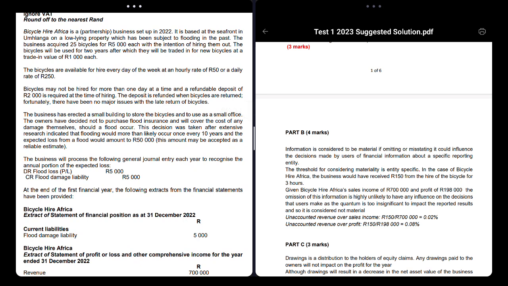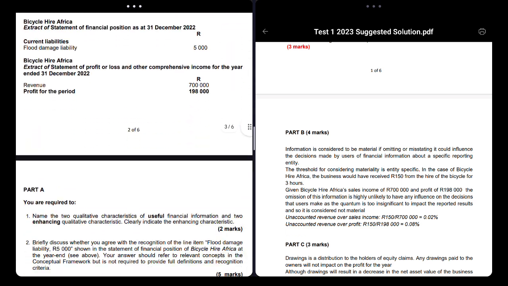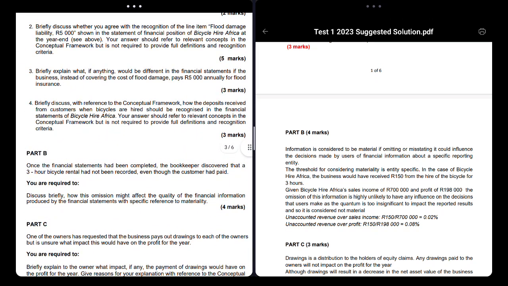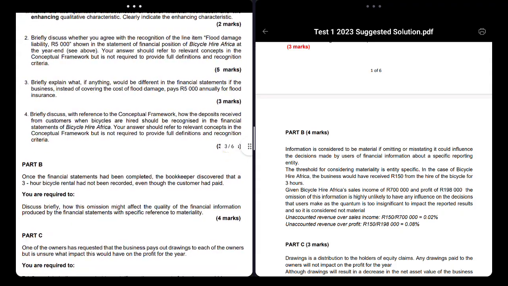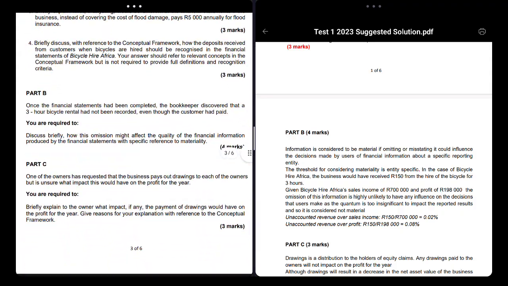50 rand. So that means 50, 100, 150. 50 times 3. So 150 rand worth of this sale that you have is not recorded, right? How will this omission affect the financial information produced by the financial statements, with specific reference to materiality?